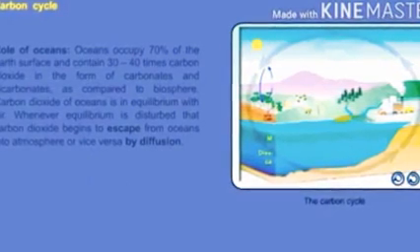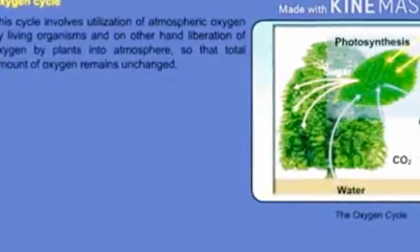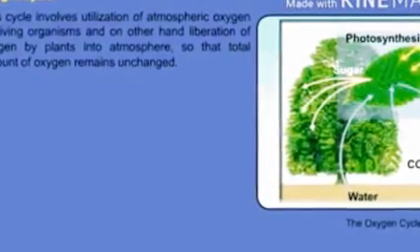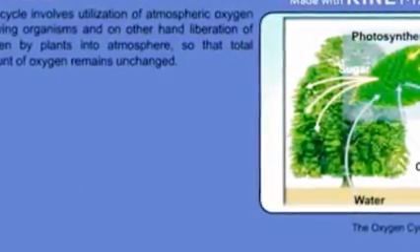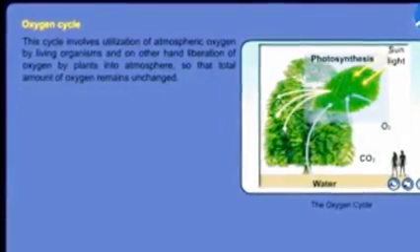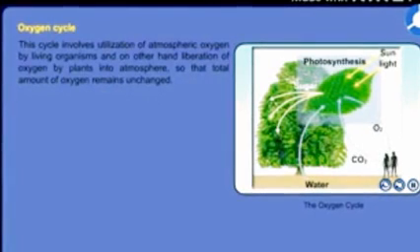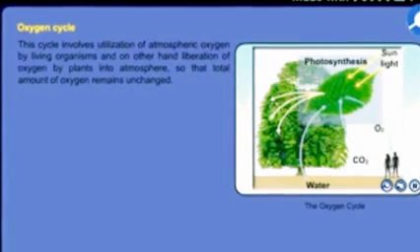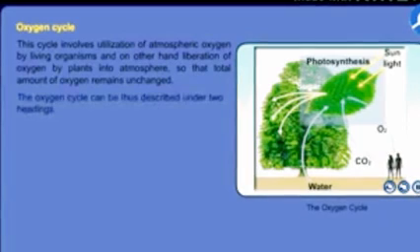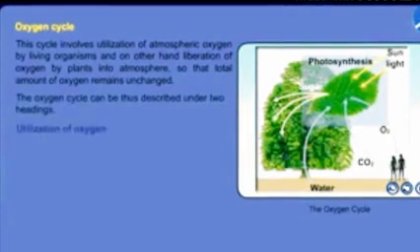The next one is oxygen cycle. This cycle involves utilization of atmospheric oxygen by living organisms and, on the other hand, the liberation of oxygen by the plants into the atmosphere, so that the total amount of oxygen remains unchanged. The oxygen cycle can be described in two ways. Number one is utilization of oxygen. Oxygen exists in the atmosphere in the form of molecular oxygen O2 and in compounds such as water and carbon dioxide.